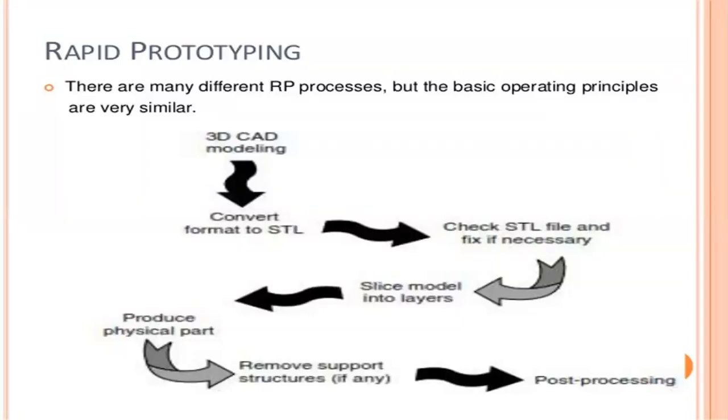We can check on the computer whether it is sliced and will be manufactured correctly. Next, produce the physical part, and remove support structures. And the last step is post processing. So this is the process layout of rapid prototyping.